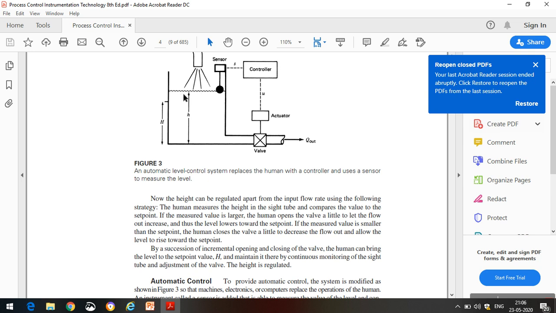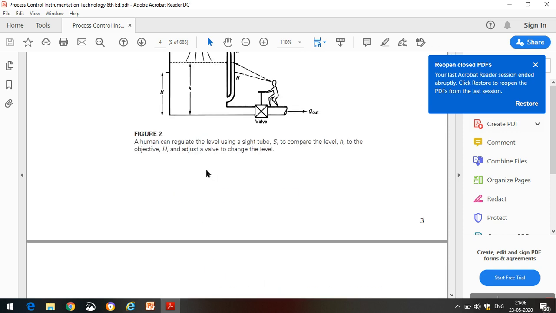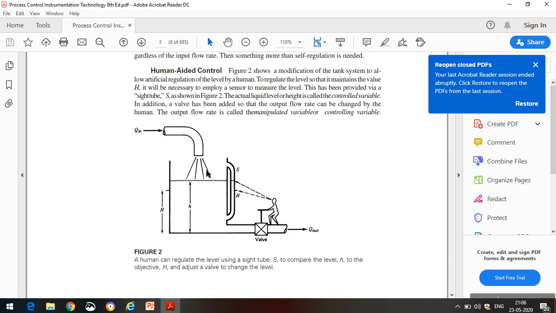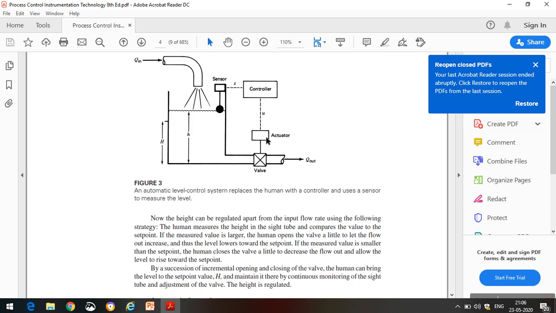So that's why we observed this level control, and how we control the level using human control and also automatic process control. In automatic control, these devices, actuator, controller, and sensor, replace the function of a human being. So this is called automatic control.